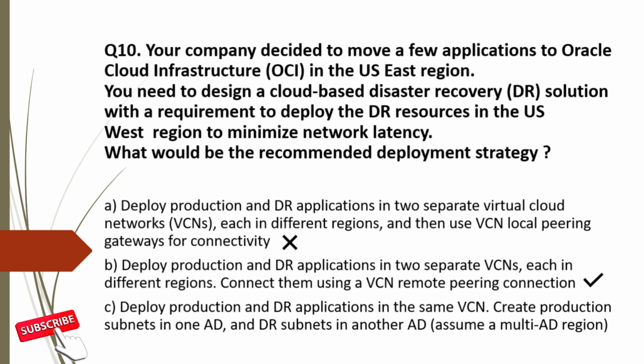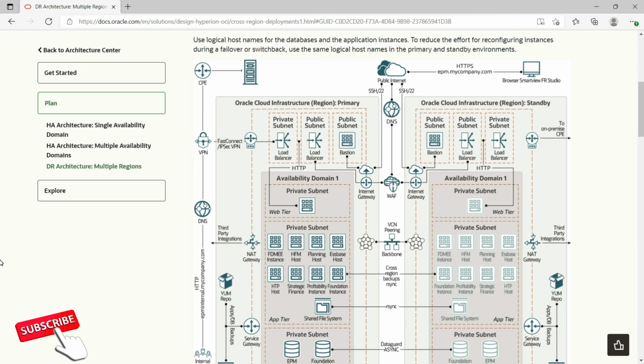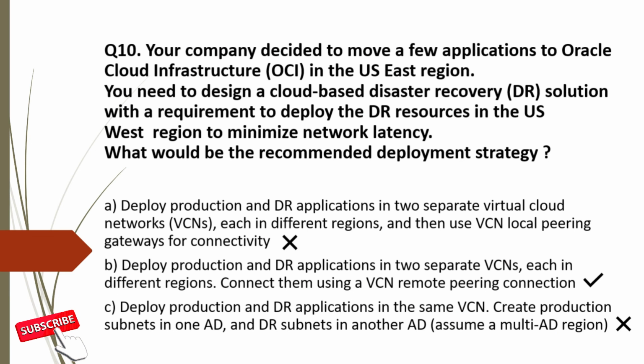Option C. Deploy production and DR application in the same VCN, create production subnet in one AD and DR subnet in another AD. This is also incorrect, as production and DR are in the same region. You can refer to this diagram to know how this will actually work when you have production and DR in separate regions. This diagram may be a little bit complicated, but I hope you got the idea. So the correct option for question 10 is option B.